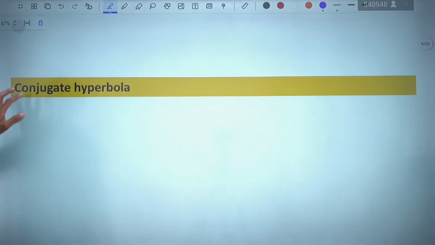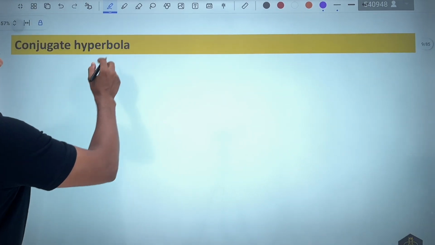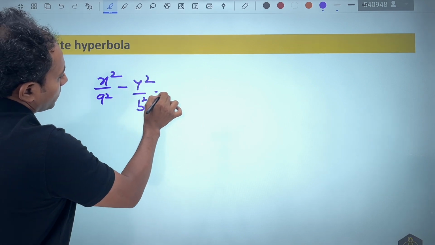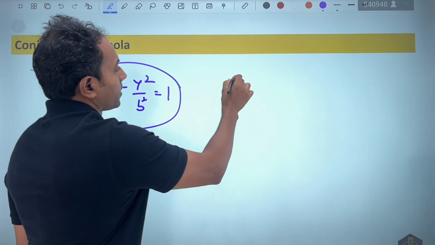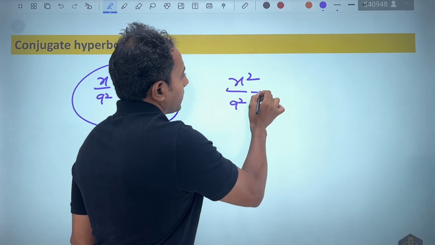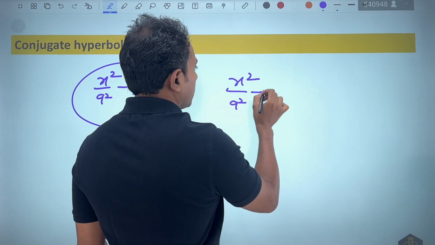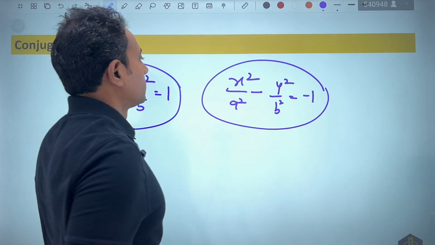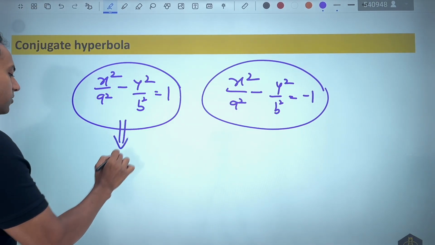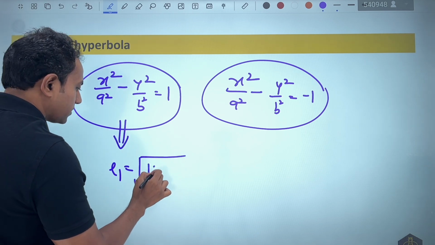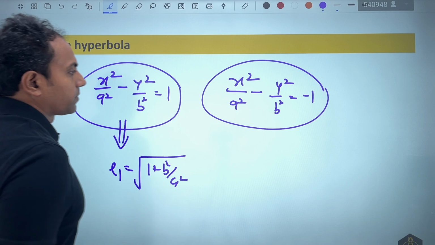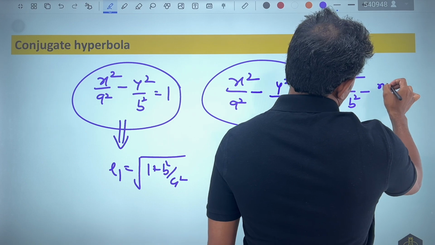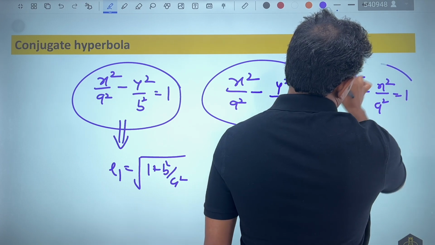Once we have done that, let us move towards the idea of conjugate hyperbola. Now see, if you have x square by a square minus y square by b square equal to 1, what is the conjugate hyperbola? If you write the same thing, but instead of 1 on the right hand side, you replace it with minus 1, it becomes a conjugate hyperbola. What does that mean? If I write the eccentricity of the first one, it is root of 1 plus b square by a square. But if you simplify this, it will start looking like y square by b square minus x square by a square is equal to 1.